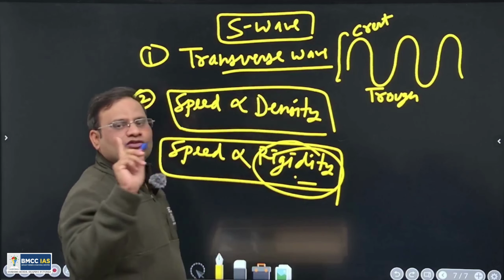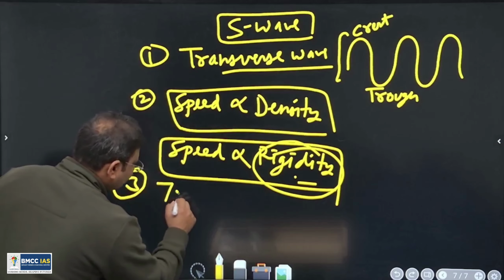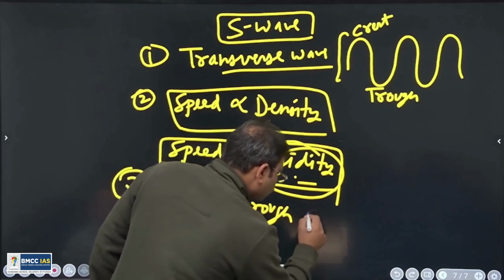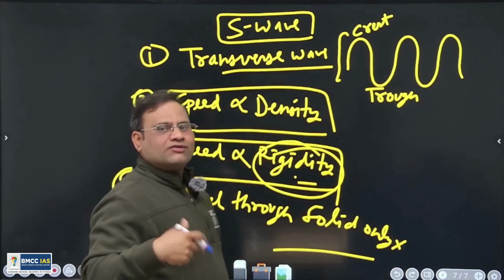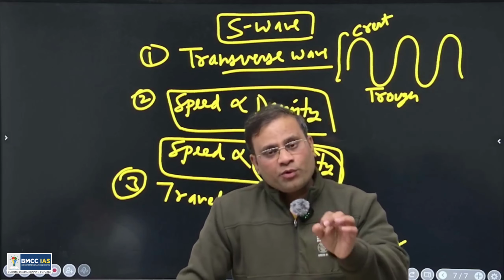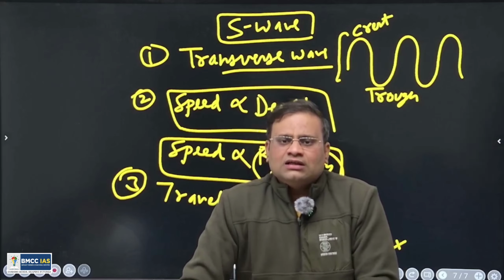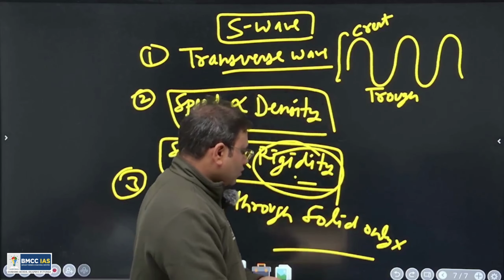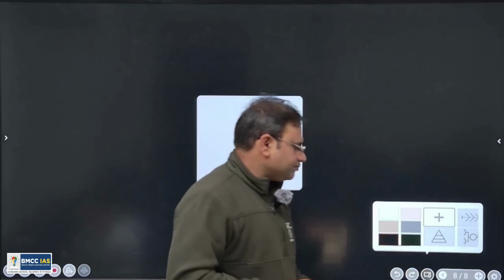So they can't travel through liquid and gas. Understand? So S wave you can say travel through solid only. They can't travel through liquid or gas. Understand? This property of the S and P wave will be very, very helpful in understanding of the interior of the earth. Right? Let's see how. Then we will be able to understand the concept of shadow zone.